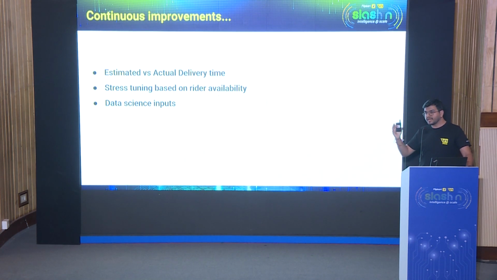Like, say, a rider coming back to the dark store after a delivery can start talking on the phone and doesn't come to the dark store, right? Or the vehicle breaks down. There are various parameters due to which the pickup time gets delayed, which will impact our computed distance, right? So that's where we are getting this data continuously and creating a model out of it, where we can predictively identify what the pickup time can be for any dark store, and that would be included in the stress vector. So yeah, I guess that's it.